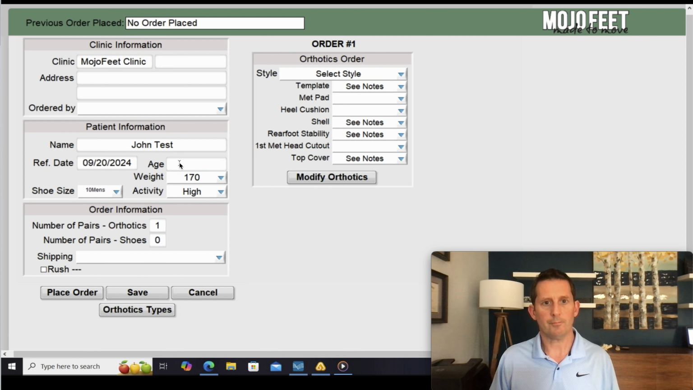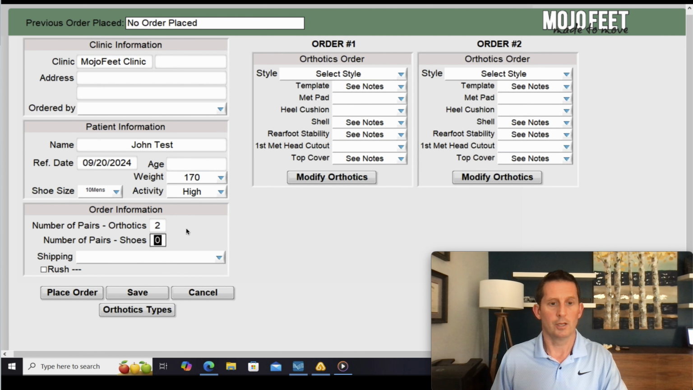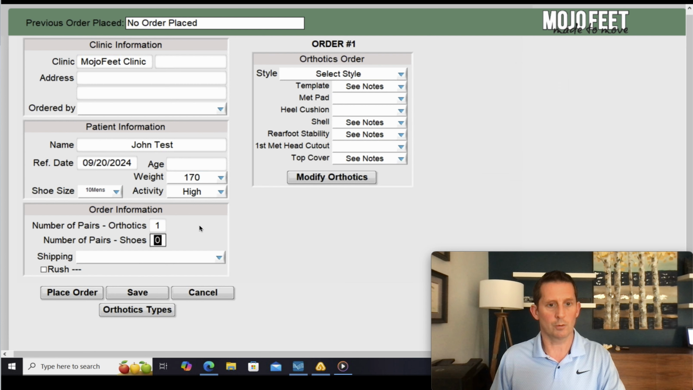Age is optional. Some clinics like to place this number in there so they can tell the difference between different patients or just for their file, but it is not a mandatory field. Number of orthotics. If you were ordering one, you would just leave it. And the order number 1 is up over here on the right. If you were ordering a second orthotic, maybe a dress shoe orthotic or a different type of orthotic, you could change that to a 2 and place your second order all together. So you could pick 2 different styles up here and order it that way. I'm going to go back to 1. We're just going to order 1 today.